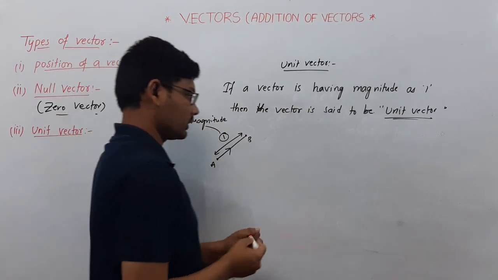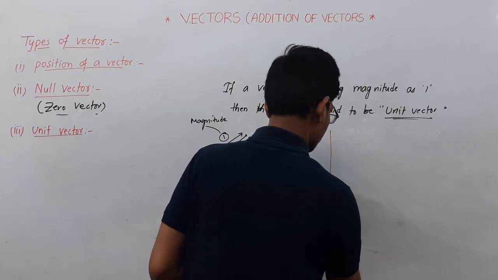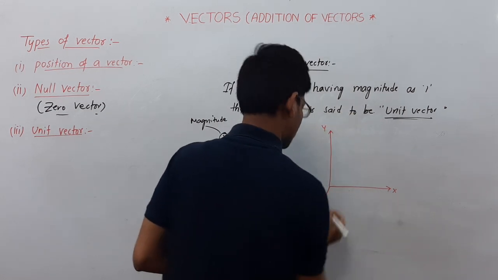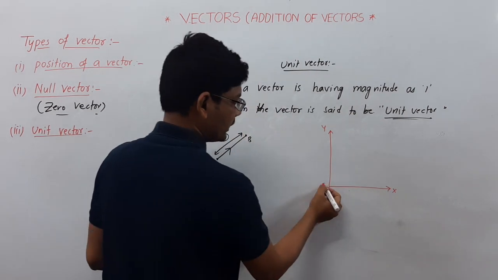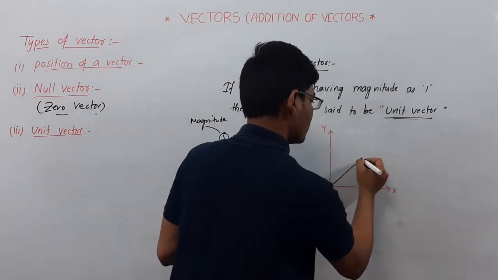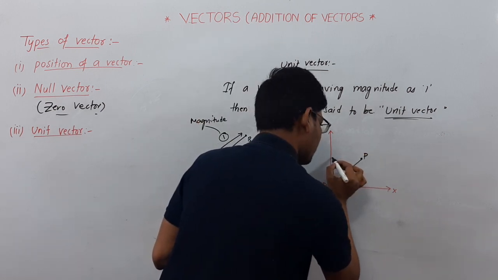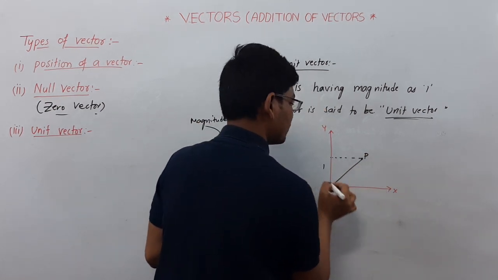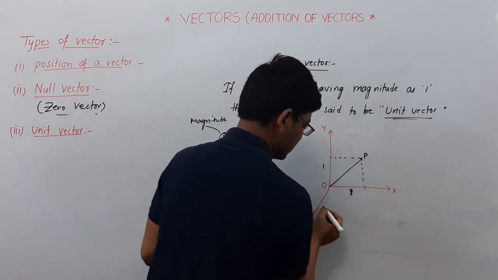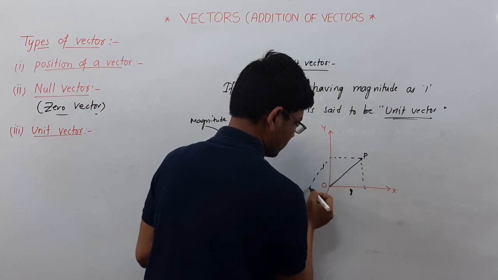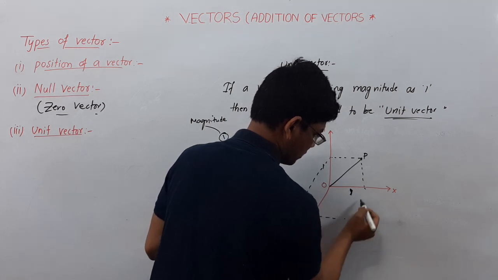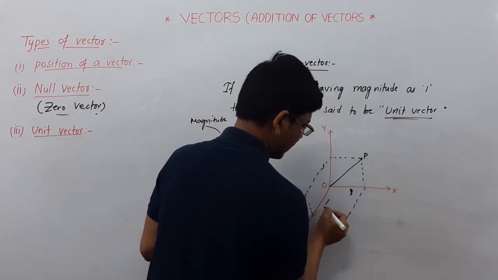For example, this is x and y and this is z, and this is the origin. I am taking a vector OP, and the perpendicular distance on the x axis is 1 unit, on the y axis it is 1 unit, and on the z axis it is also 1 unit.